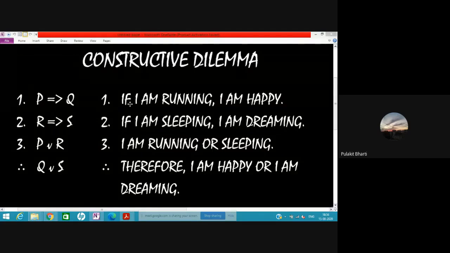So what is a dilemma? Dilemma is one in which the first statement consists of a conjunction of two hypothetical propositions.